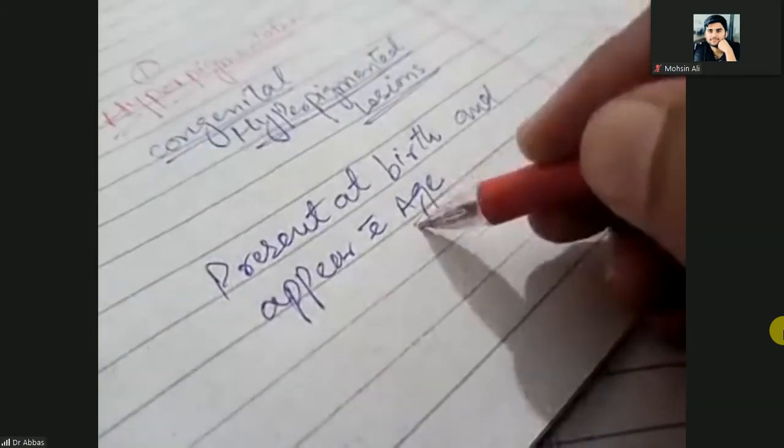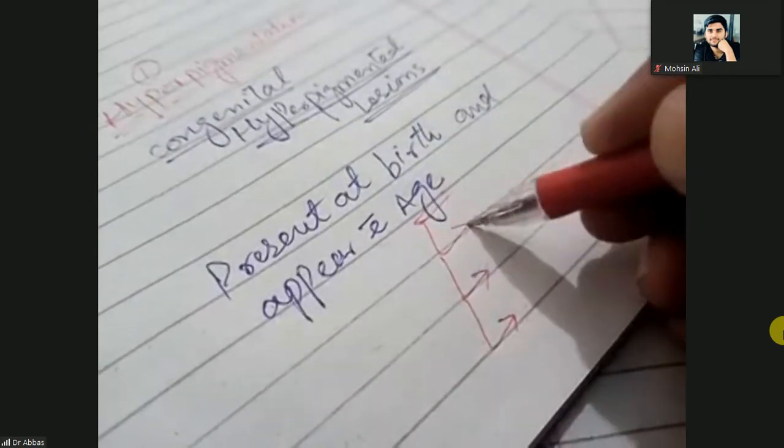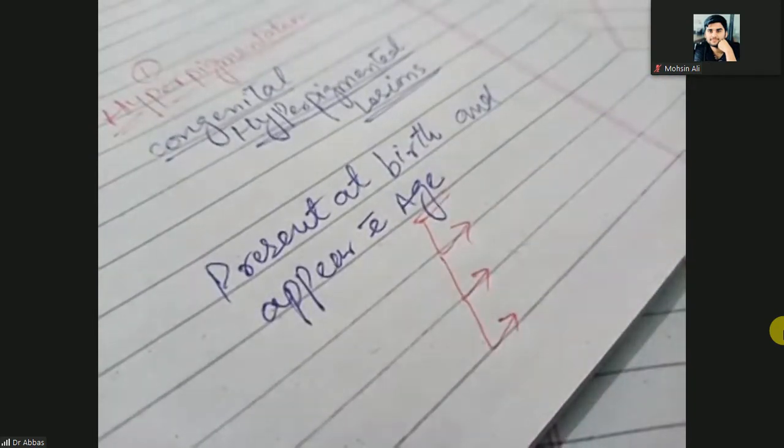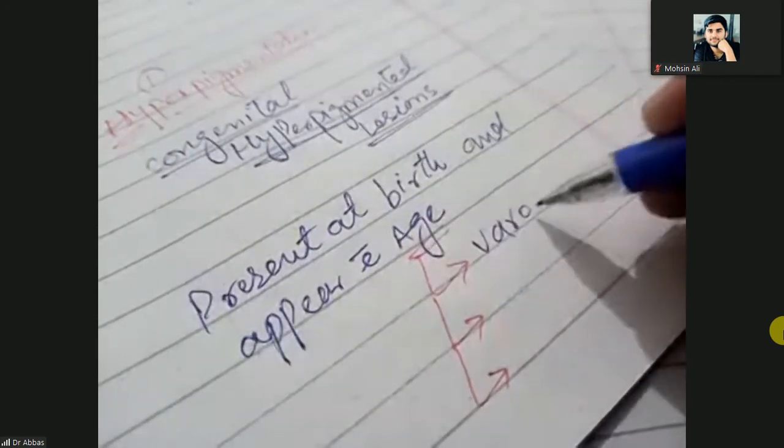But with age, some changes will happen with them. What are these changes? They tend to become more verrucous. Verrucous means rough.